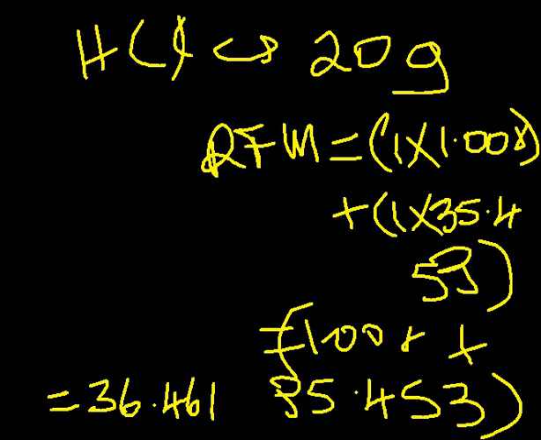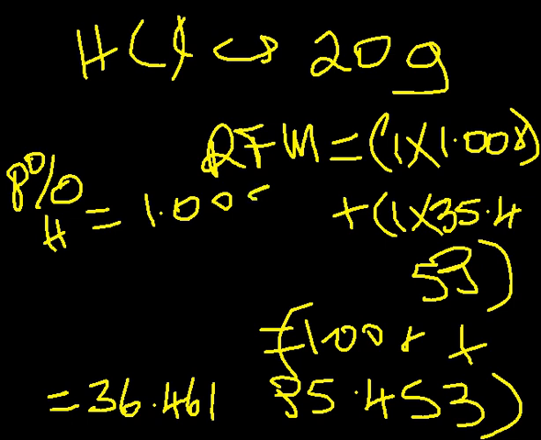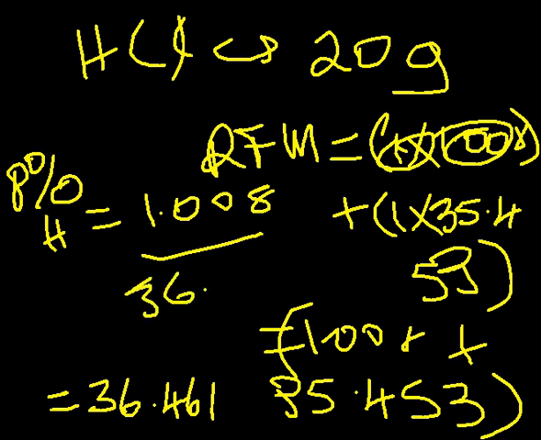Let's say for hydrogen. Now in this case, we'll have the mass of hydrogen, which is given as 1.008, 1 times this, divided by the total, which is 36.461, times 100%.